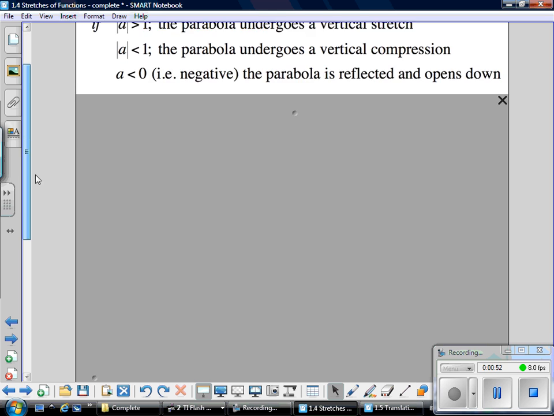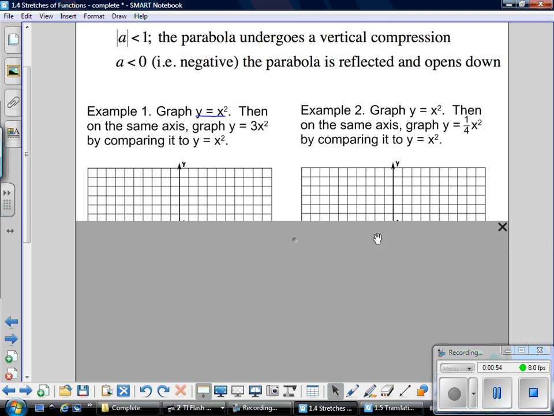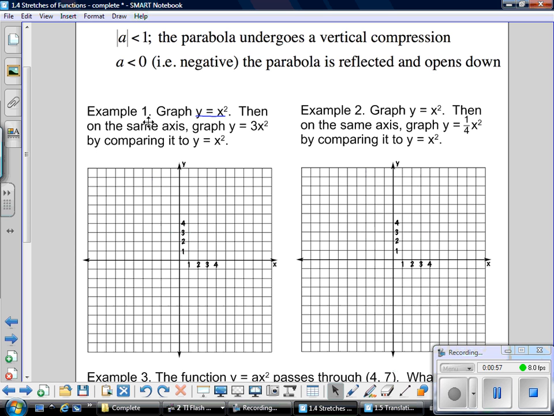So let's look at a couple different examples that we're going to be expected to do. Okay, so the first one, it says graph y equals x squared, then on the same axis, graph y equals 3x squared by comparing it to x squared. Okay, so what we could do is go over 1, up 1, back to the vertex, over 2, up 2 squared, which is 4, over 3, up 3 squared, which would be 9. Okay, and then we know that we can then graph by the reflection on the other side.